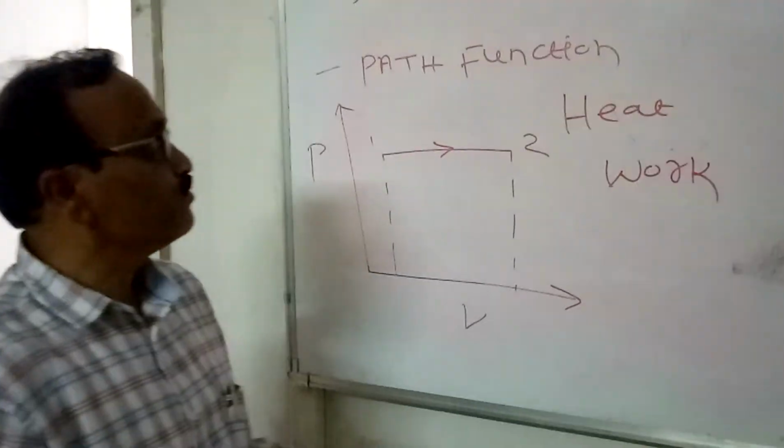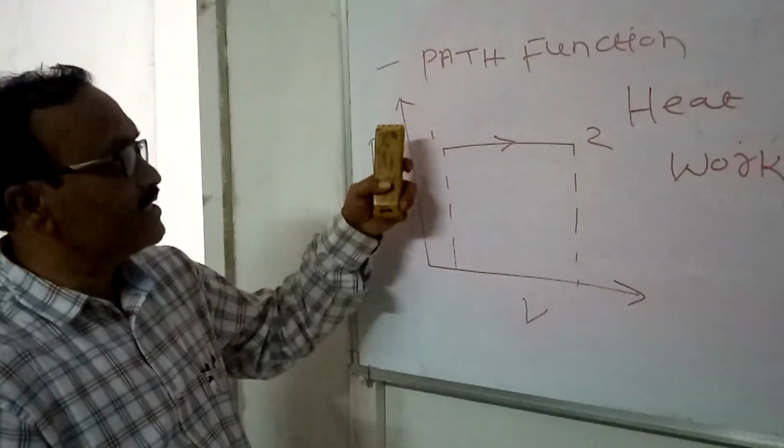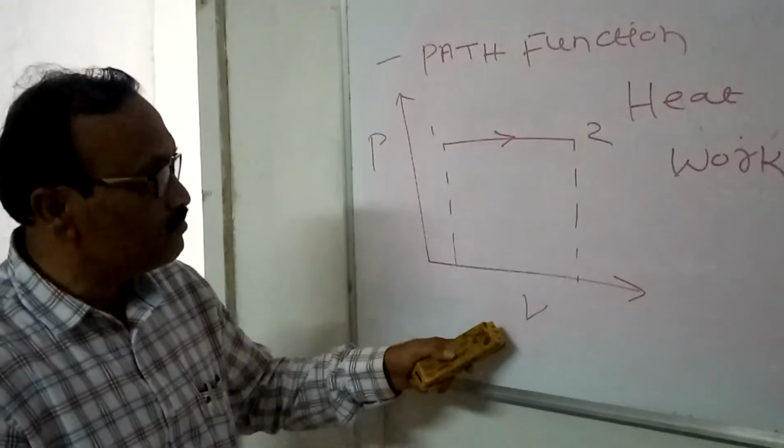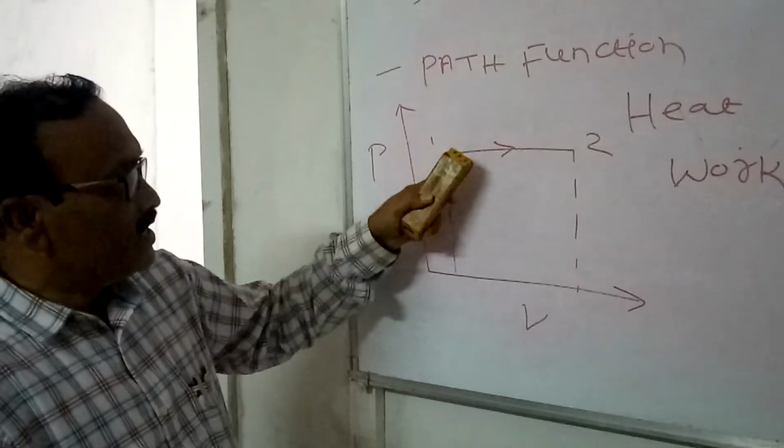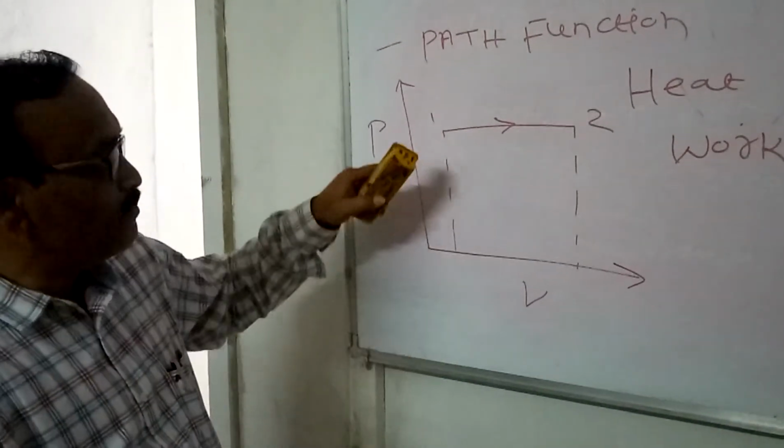These are the two quantities we can describe with the help of the PV diagram, with the help of areas. The area below the curve.